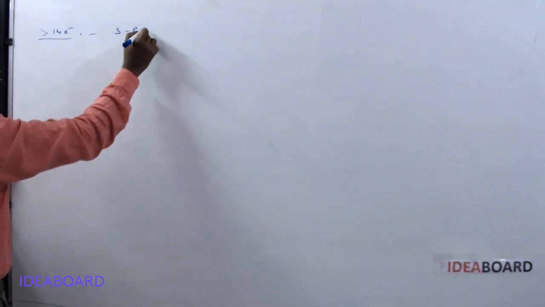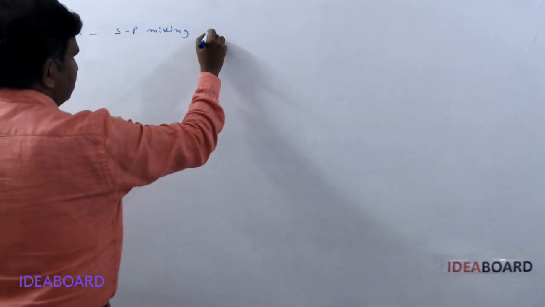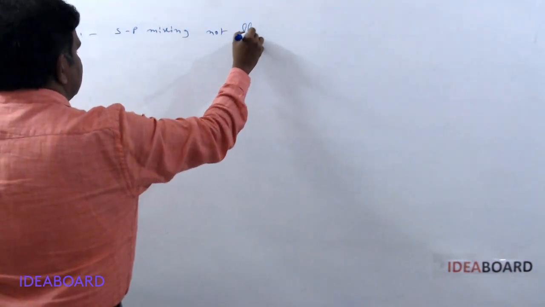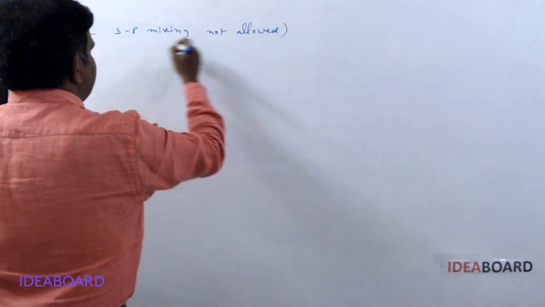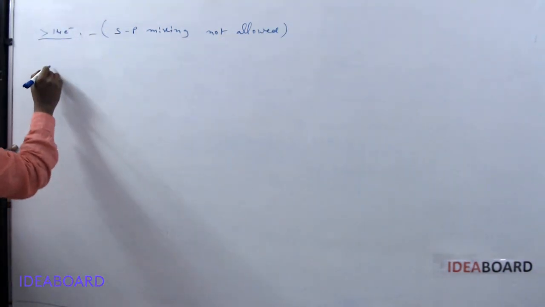Here sp mixing is not allowed. Sp mixing not allowed.